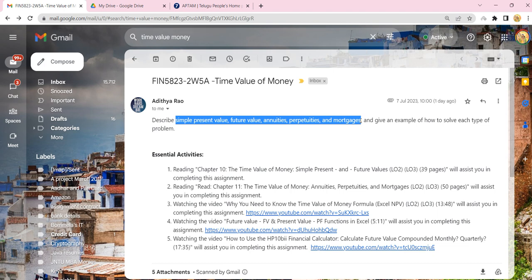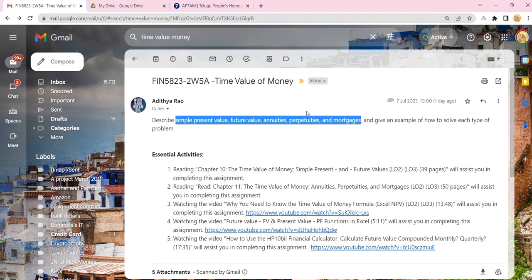All these five elements should be properly understood, and we are supposed to perform certain calculations. We are supposed to take some examples and perform calculations related to these five elements, and you should present them in your own document and attach the Excel sheet that is used for performing calculations. Whatever calculations you have performed in the Excel sheet, you should take a screenshot and present it in the document. Okay, so you are supposed to submit both.